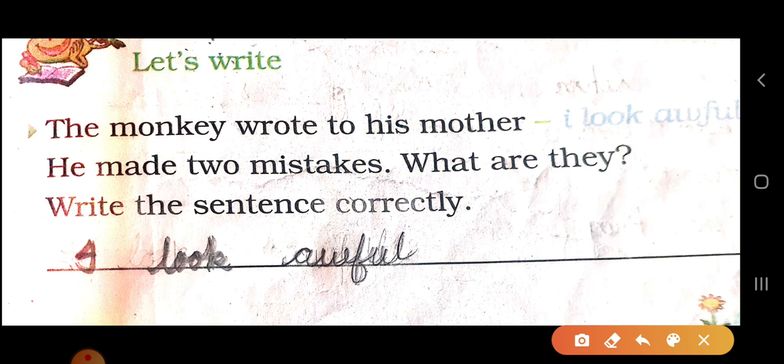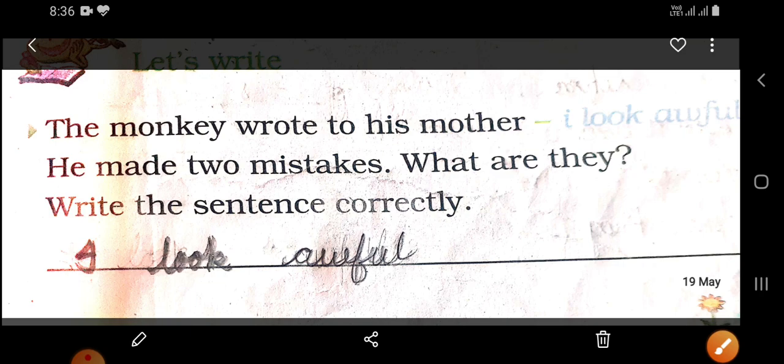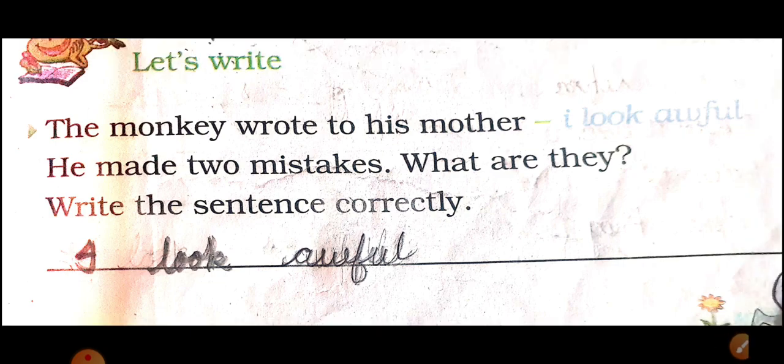He has made two mistakes. What are they? Write this sentence correctly. The I is wrong, and the second is we have to put a full stop after the awful.